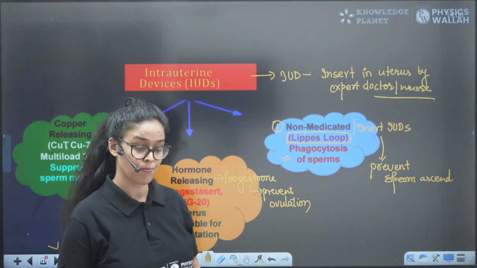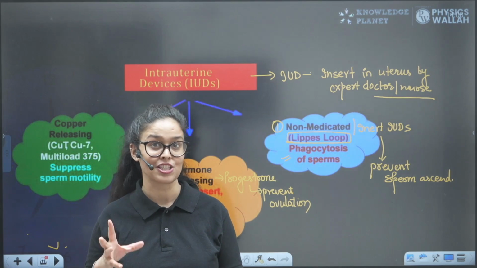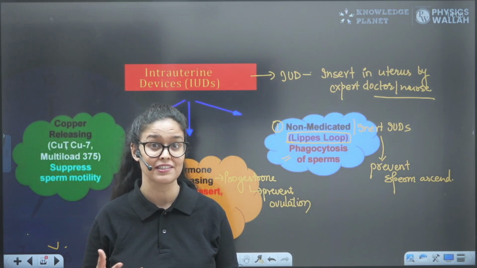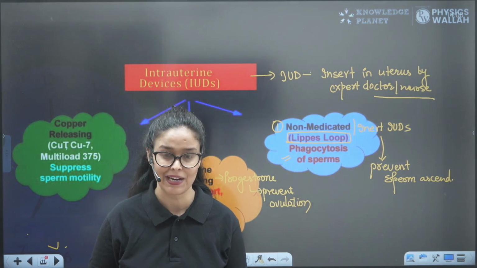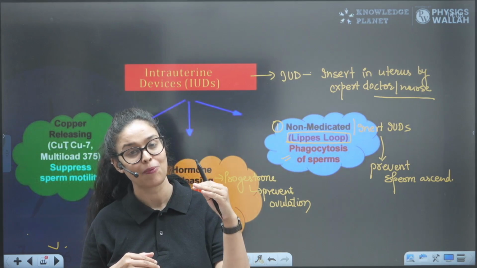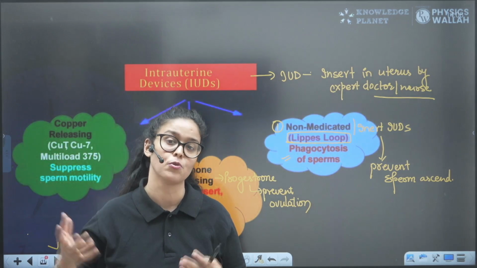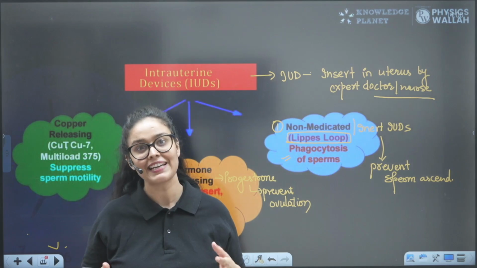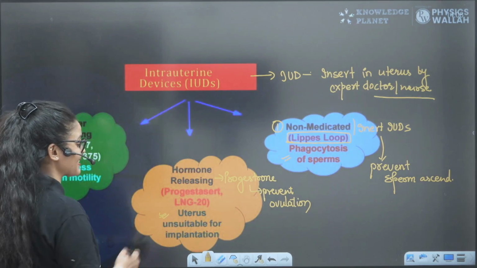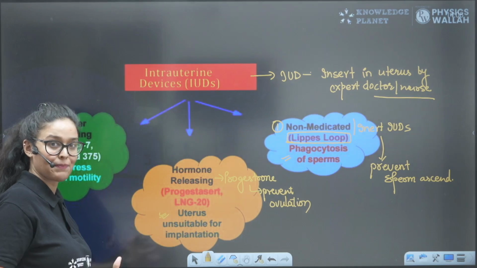Now you'll ask me, ma'am, in the human reproduction chapter, you said that progesterone is required for implantation and pregnancy, and here you are saying it makes the uterus unsuitable. How come? Because if progesterone increases more than the optimum level required by the body, it will definitely affect the body in a negative way, right? So it will affect the uterus negatively when its amount goes above the requirement of the body.